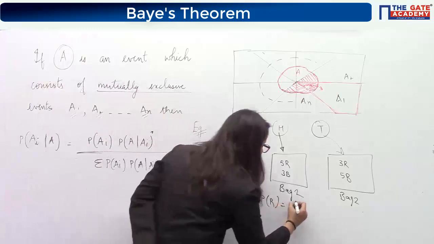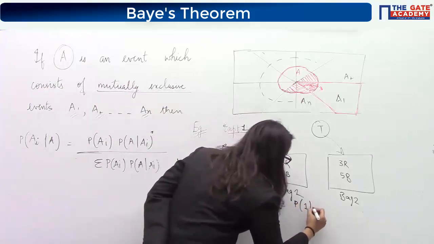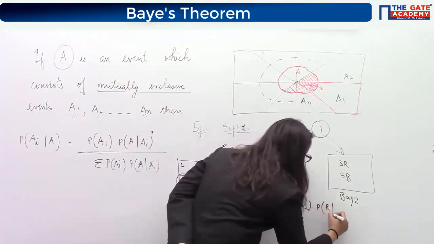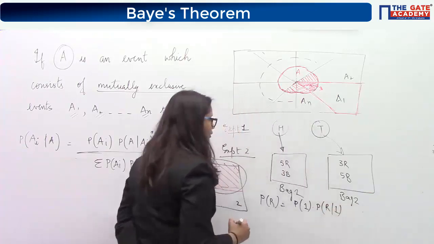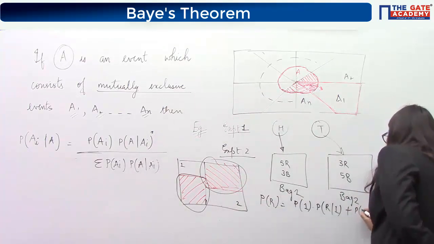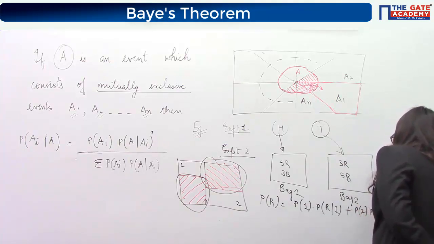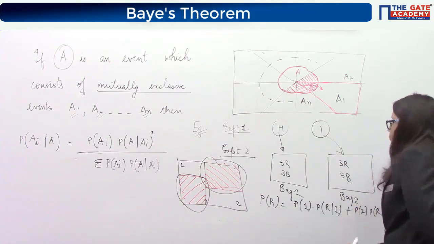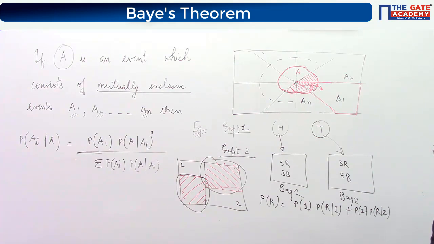Can I write it like this? Probability of bag 1 into probability of getting a red ball from bag 1. Similarly, this area is nothing but probability of selecting bag 2 into probability of getting a red ball from bag 2.